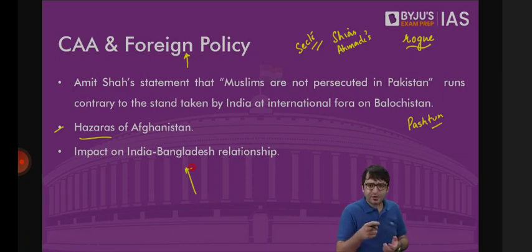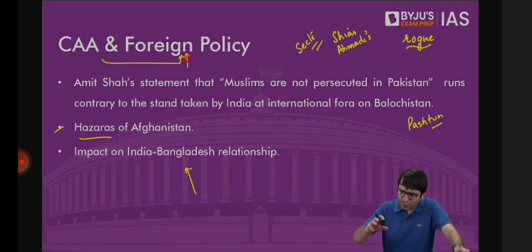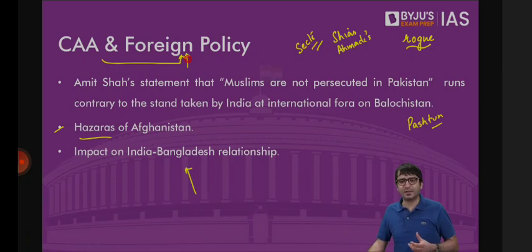In fact, the Bangladeshi foreign minister was supposed to pay a visit to India after this law was passed. He cancelled the meeting. He cancelled the invitation. Which means the Citizenship Amendment Act has had significant foreign policy challenges as well. But Dr. Subramaniam Jaishankar, a very competent external affairs minister, has proved to be an able diplomat as well, and he's been able to limit the damage which might have been caused through the enactment of this law.